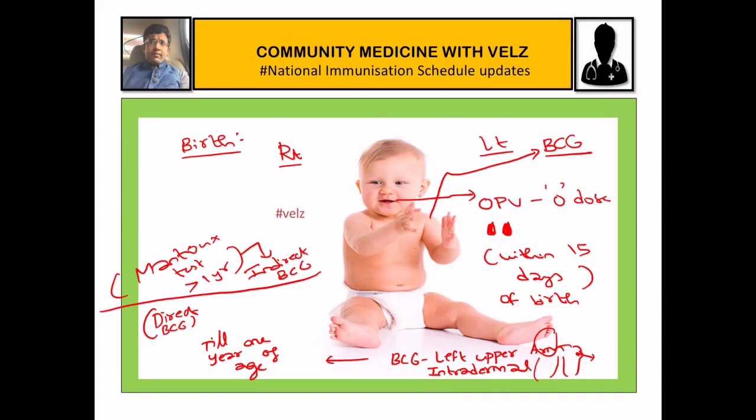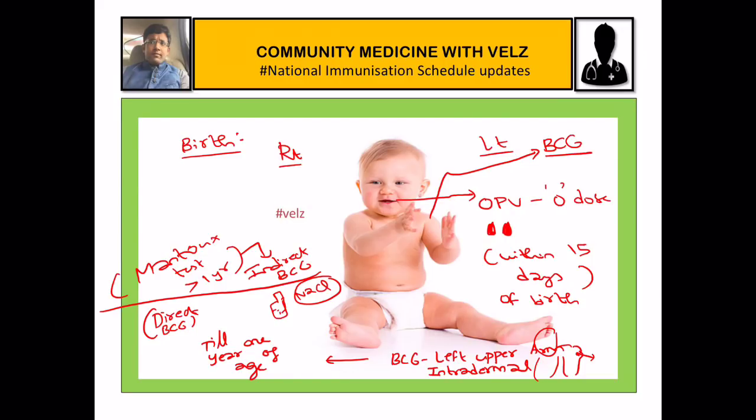So BCG given after 1 year is called indirect BCG. BCG is like a powder, so we need a diluent for BCG. The diluent for BCG is nothing but sodium chloride.